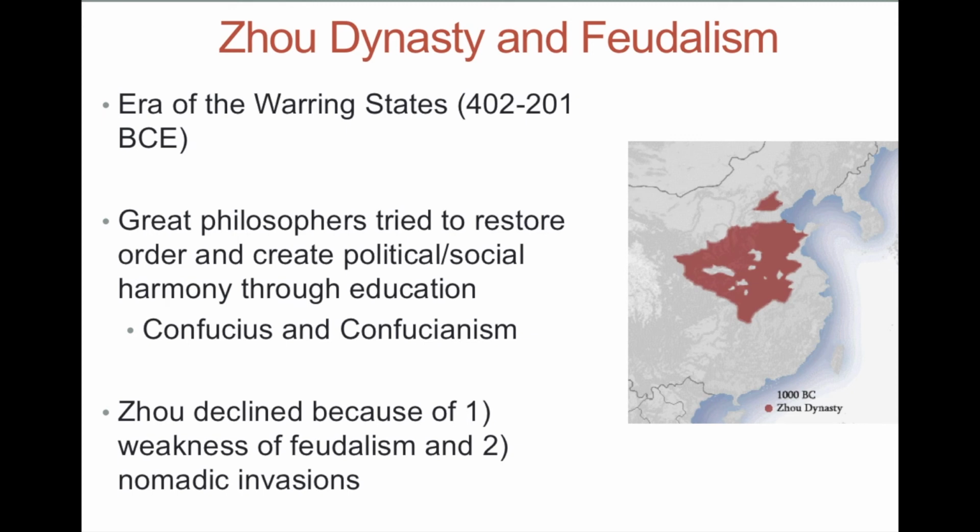So understand the weaknesses of feudalism: if it's decentralized, it can be effective in controlling a large government. However, at a certain point, it does break down. Because of the lack of communication and roads, despite a similar language, there are different dialects, and different customs within each area as well. And so this era ends with nomadic invasions and the emperor failing to restore order. And so we show our first official cycle of the mandate of heaven.